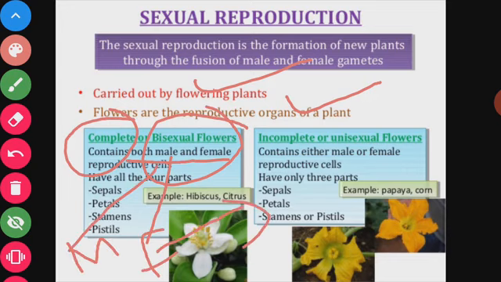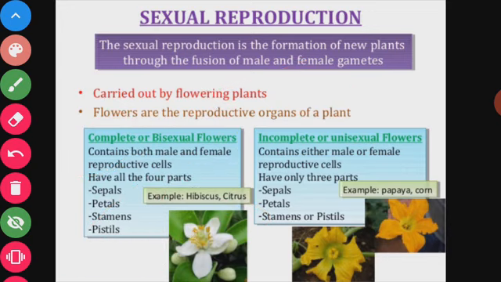Bisexual flowers contain both male and female reproductive cells and have all four parts: sepals, petals, stamens, and pistil.